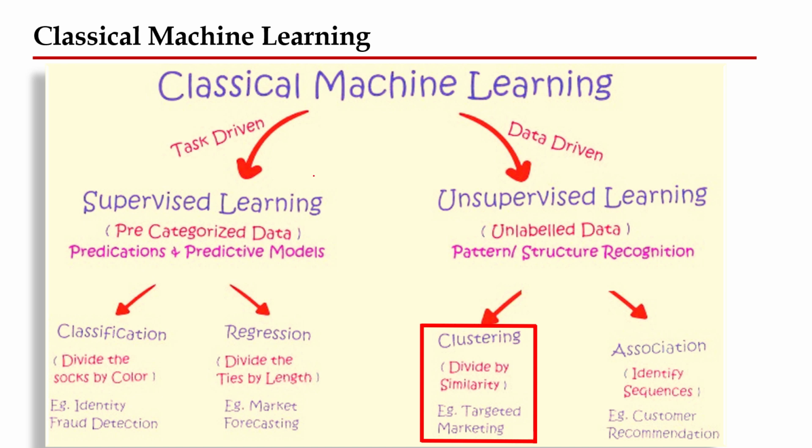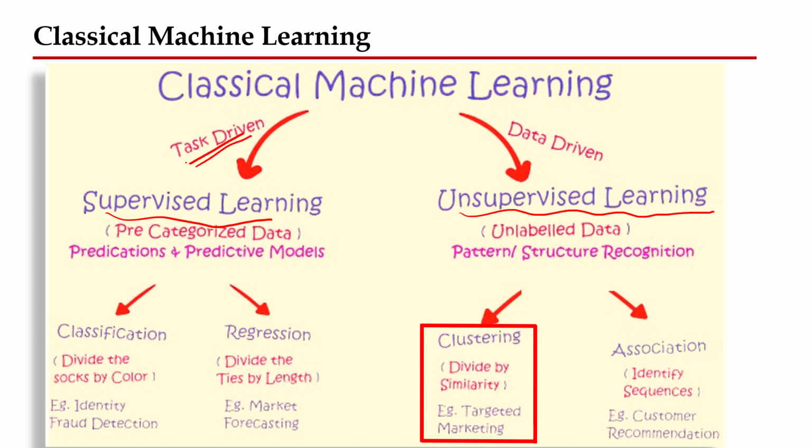Classical machine learning can be divided into two parts. Although we now have other types of machine learning as well, right now I am talking mainly about two types of machine learning algorithms. One is supervised machine learning algorithms. Another one is unsupervised machine learning algorithms. When we say supervised machine learning algorithms, these are known as task driven.